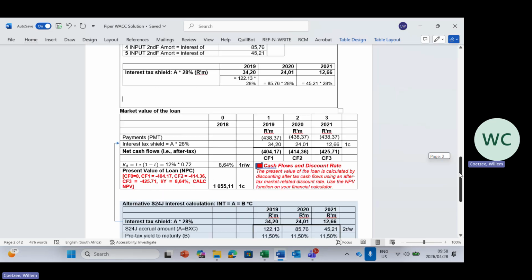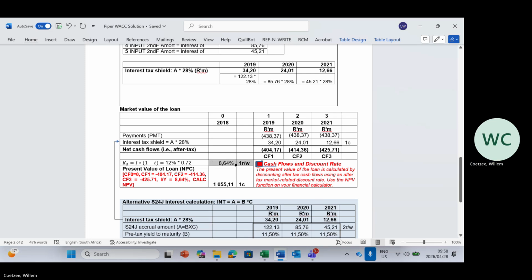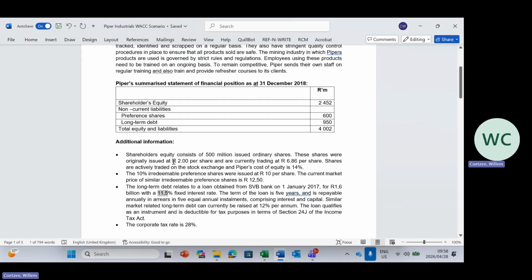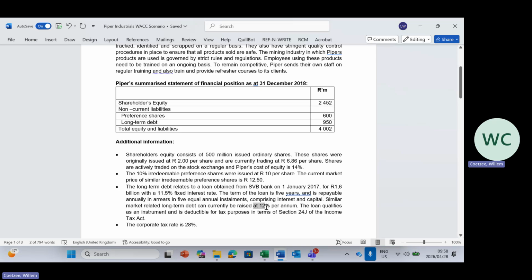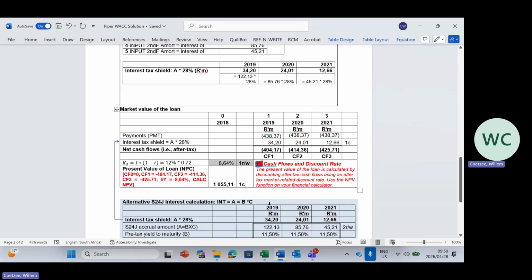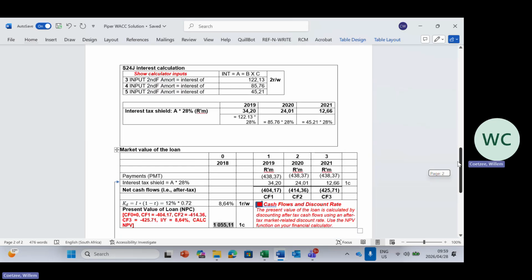Okay, and we discount it at what? Not the 11.5%. We discount it at the market related rate after tax. So all you need to be on the lookout for, go watch the video that I made regarding 24J and all the scenarios. In this case, we needed to calculate the payment. We calculated the payment based on our rate, the agreed upon rate. We only took into account future cash flows and we discounted it at the market-related rate. And there you have it.